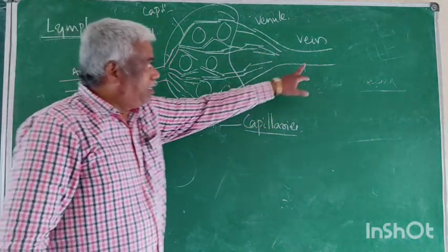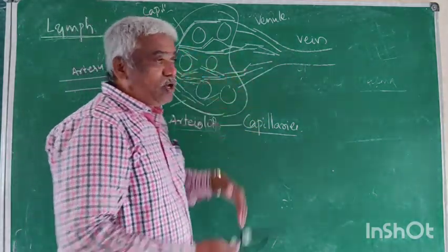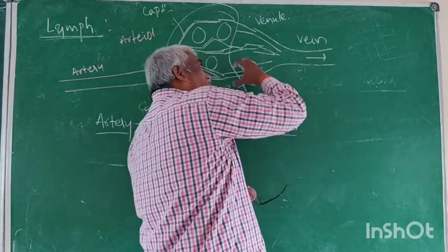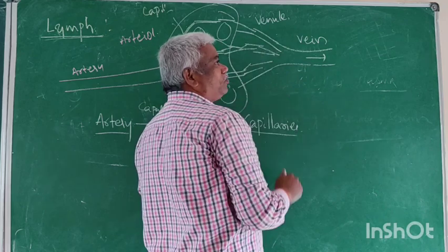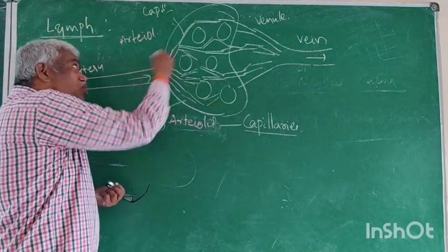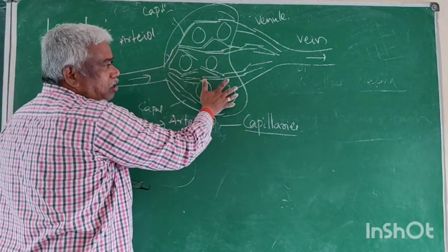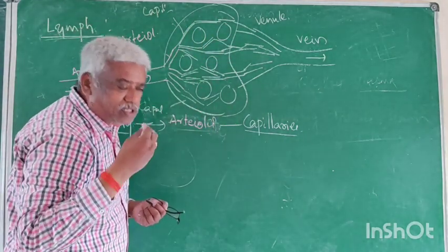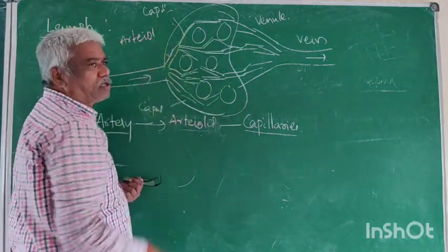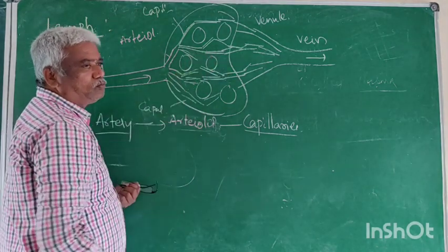See, this way it is an artery, collecting the blood from the artery. This artery supplies the blood to the organ. The organ may be kidney, tongue, liver, whatever it may be. This organ has tissues, and the tissues have cells.